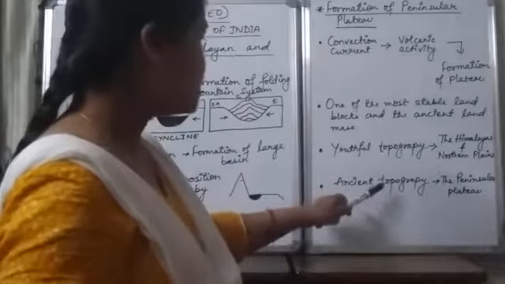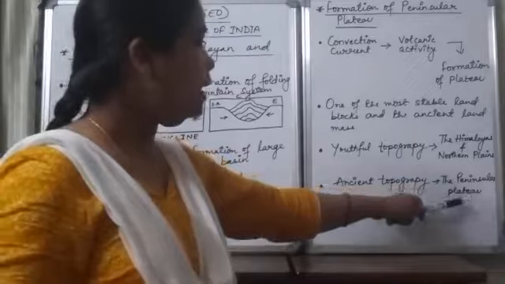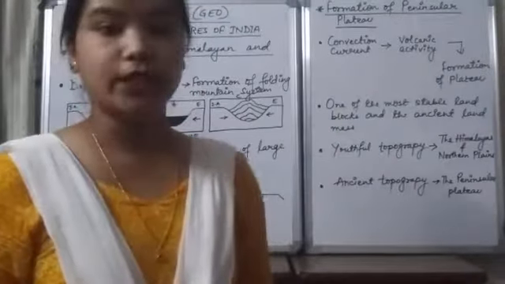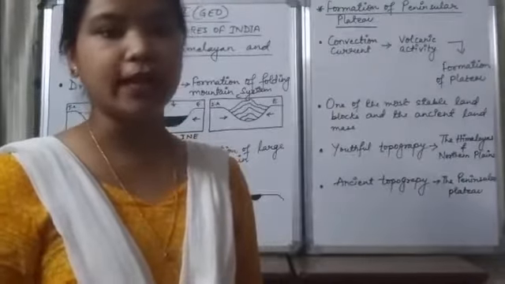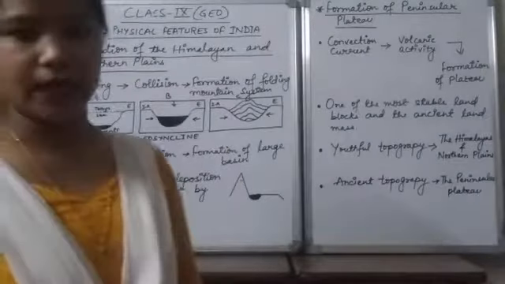Next is the ancient topography. Here I have already told you that the peninsular plateau is called an ancient landmass, so that is why it comes under the ancient topography. So this is the end of this topic. I hope you have understood.